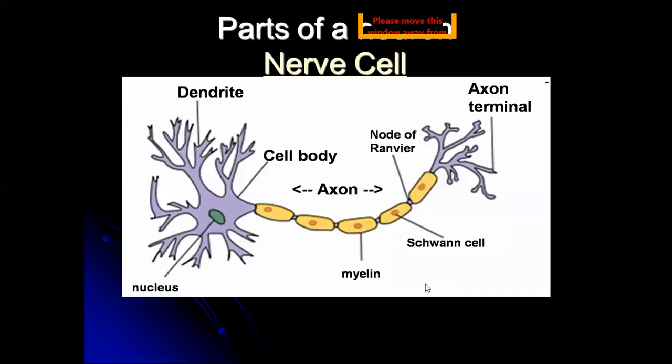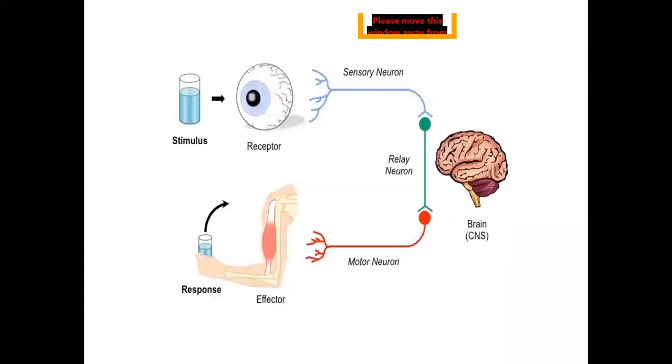Again, this is the sensory neuron. As said, it picks up the stimulus from receptors to the brain or CNS. Then motor neurons take the response from the CNS to the effectors, and relay neurons connect sensory neurons to motor neurons.